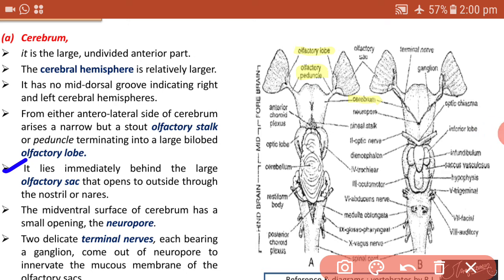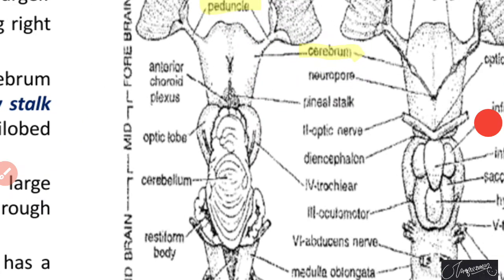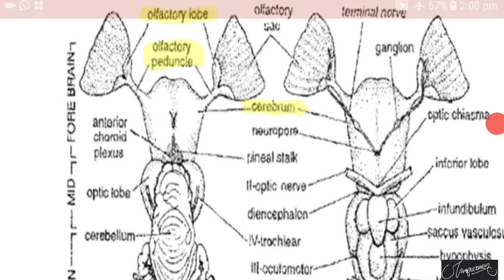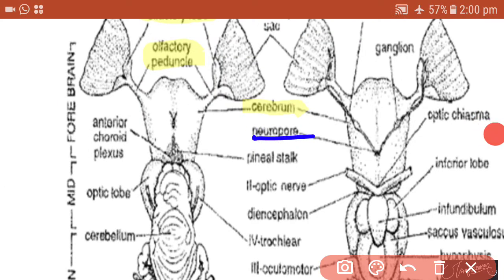When we see the ventral view of the brain, we can find towards the ventral side a structure called the neuropore. Neuropore is found towards the ventral side of the brain. Neuropore is made by the combination of the terminal nerves.